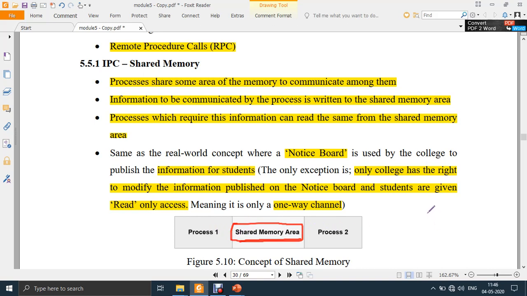So let's say that range is from 0000 to 0010. This is the range of memory in the RAM which is shared between both process 1 and process 2. Okay, so that is what we mean by sharing the memory.